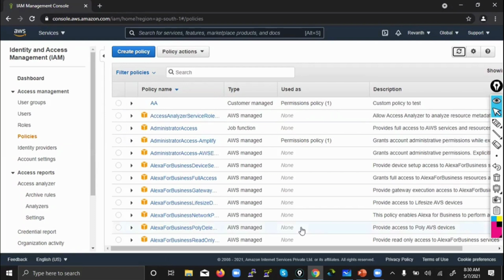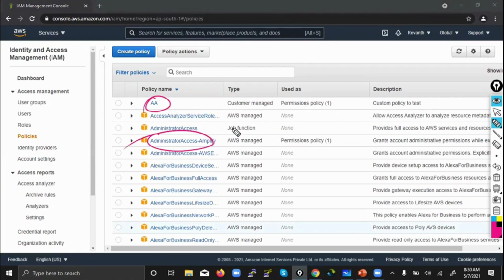See here, you can see whenever I said right, you can use any policy for any number of items. Currently it is used by only one entity. Let's say you attach this to another user or another group. Here it will show 2, 3 like that. For how many people you attach or for how many groups, accordingly the number will go. So no issues for that.